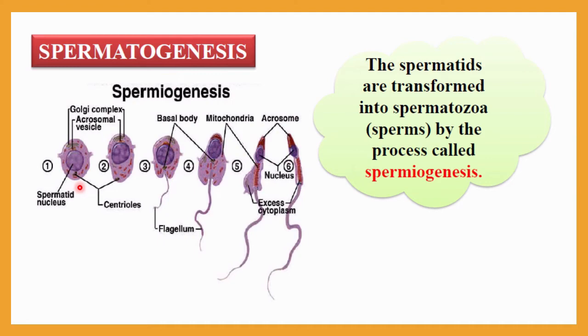So first of all, this is the spermatid. Now you know very well this is the end product of spermatogenesis, spermatid formation. As a result of that, this is the haploid cell. Now this haploid cell undergoes a series of reactions, you can see here, and finally it will look like this. This whole process is called spermiogenesis. The spermatids are transformed into the spermatozoa, that is the sperm cell, which is a mature form and capable of fertilization, and this whole process is called spermiogenesis.